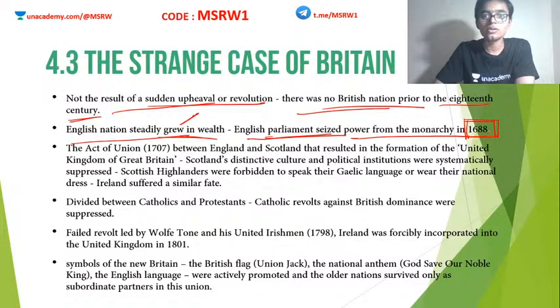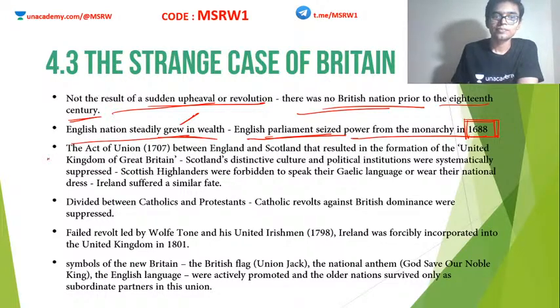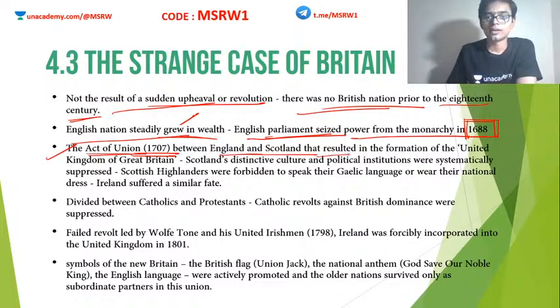I am talking about the parliament seizing the power from monarchy, which happened in the 17th century. 1688 is the year the English king was overthrown and the British Parliament got the power. So since 1688, England is actually a constitutional monarchy. There was an act in 1707 known as the Act of Union, and based on this act, England and Scotland came together and formed the United Kingdom of Great Britain.